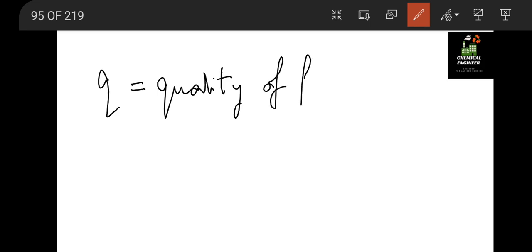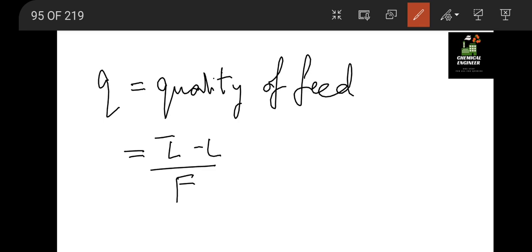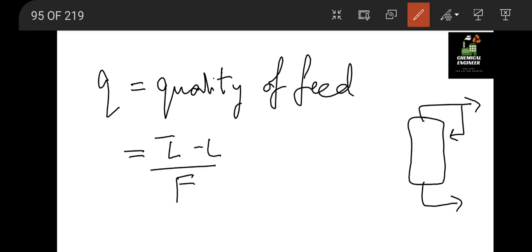Now we have another method, or let us see how we calculate that Q. So Q is calculated as, or it is known as, quality of feed, which is generally calculated as L bar minus L divided by F. Okay, so L bar minus L. Suppose this is coming inside the L bar minus L. So this is L and this is L bar.